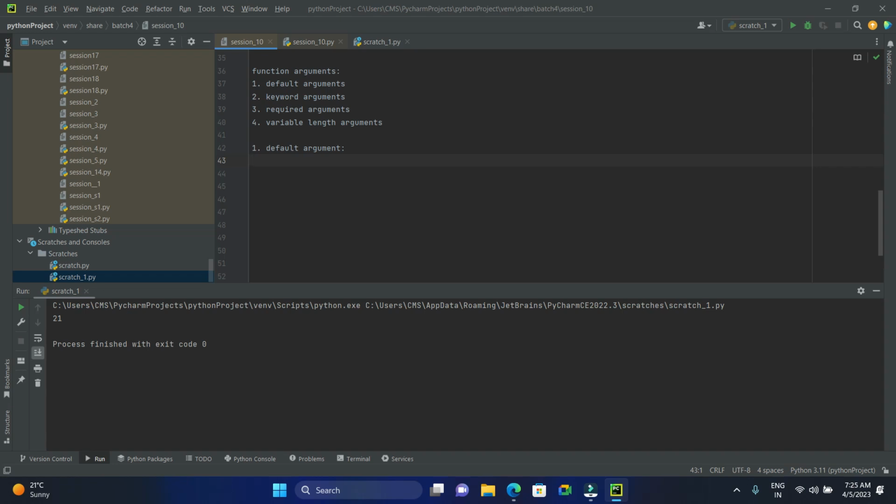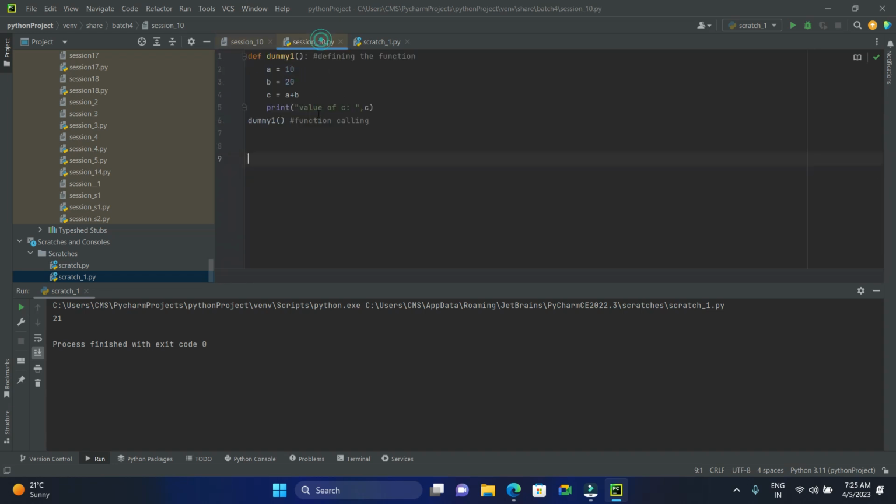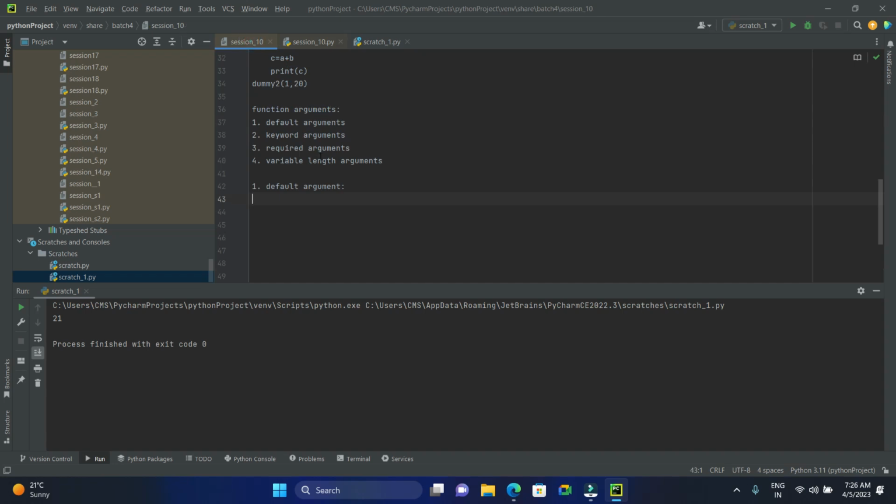So here, when the function is declared, and here we are calling the function. While calling the function, if no value is passed to the argument as the parameter, then this function will take the default value. Though no value is supplied, it will take the default input values. Okay, are we clear? So we are not giving any kind of values here, right? Which means this is the example for default argument. Second one, default is done.